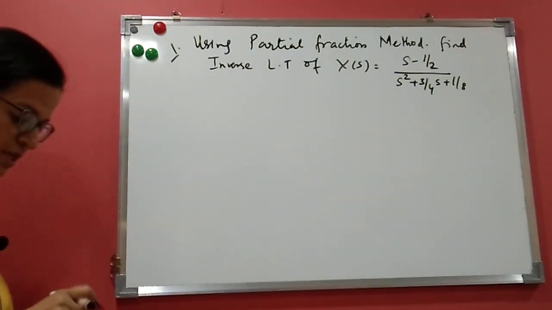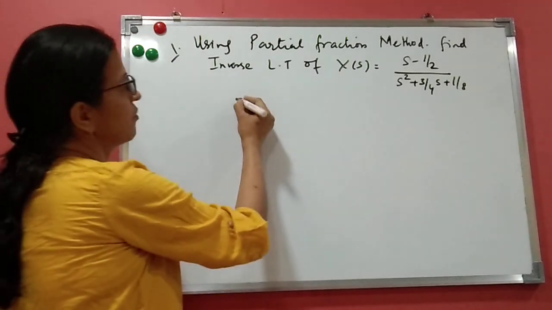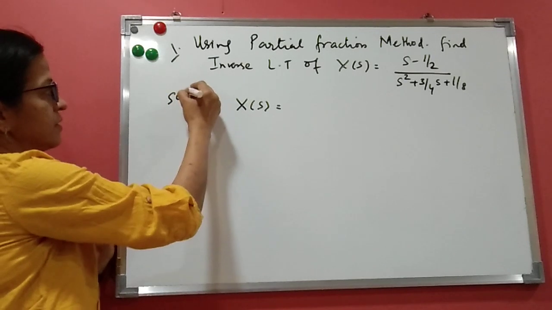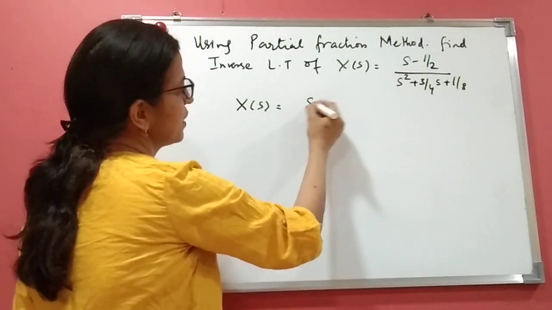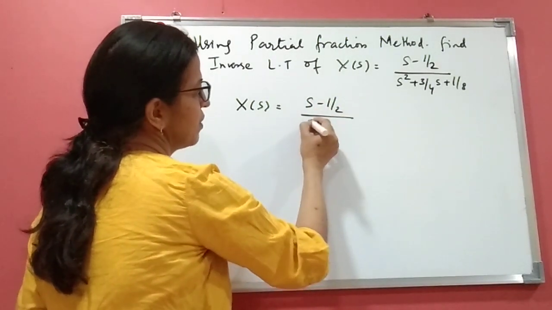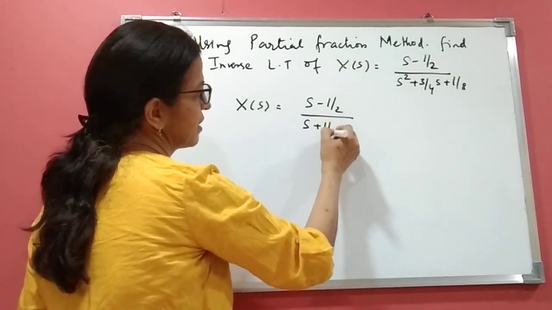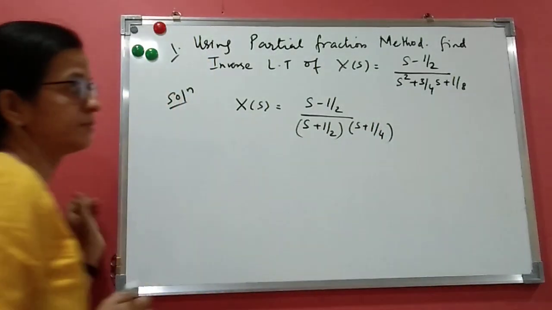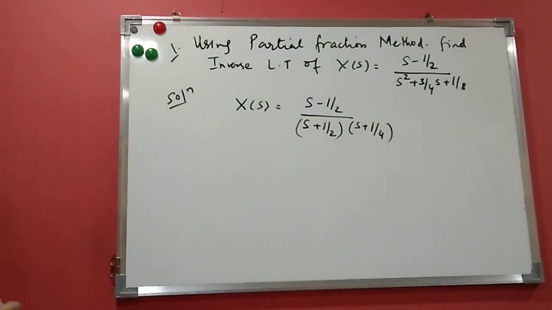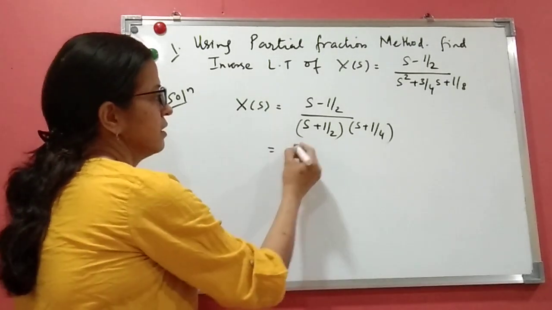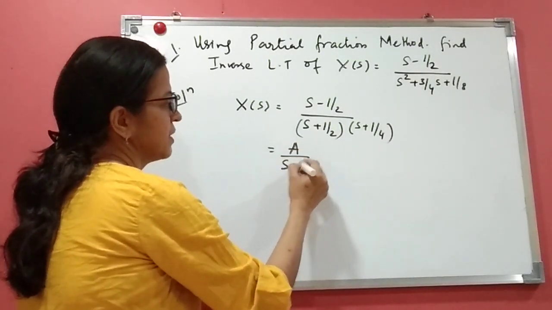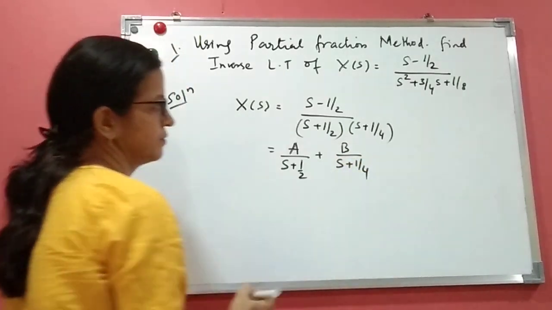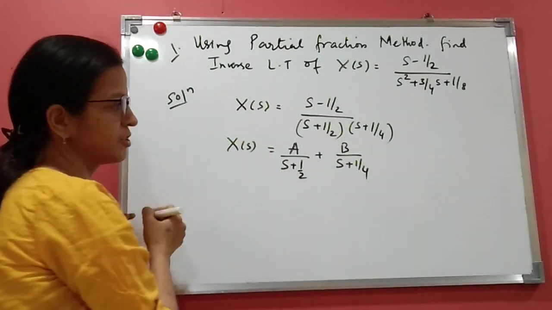The question is like this: if no ROC is given, we'll assume it is causal. Let us start the solution. X(s) = (s − 1/2) divided by its factors. The factors are (s + 1/2)(s + 1/4). Write it as A/(s + 1/2) + B/(s + 1/4). This is nothing but the partial fraction method.